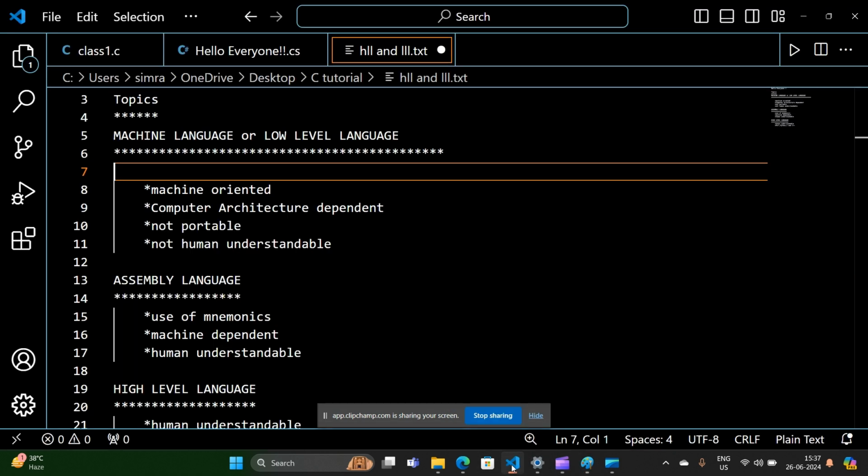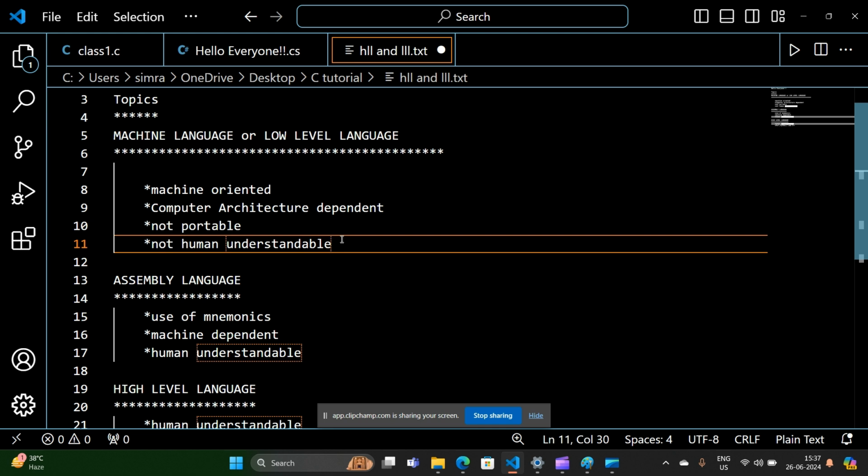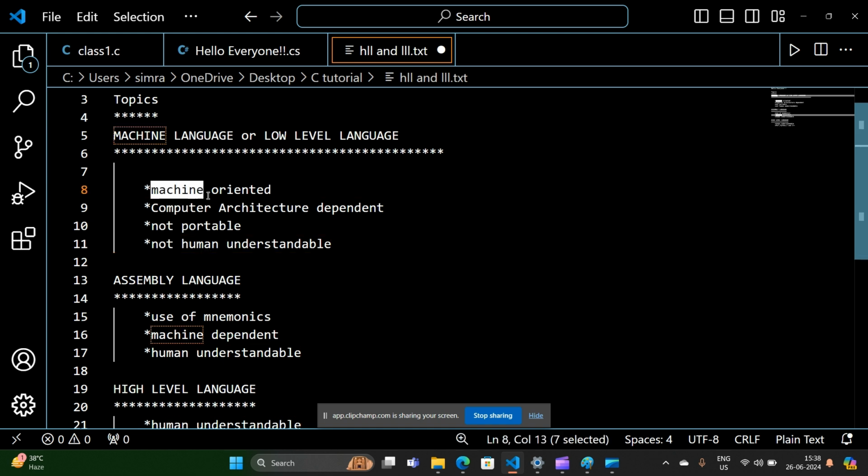If we want the computer to perform our given task, it understands only zeros and ones, but humans are not aware of how to write code in zeros and ones, because each and every computer family has a different computer architecture. To understand all the specifications of the different types of machines is very difficult for a human.